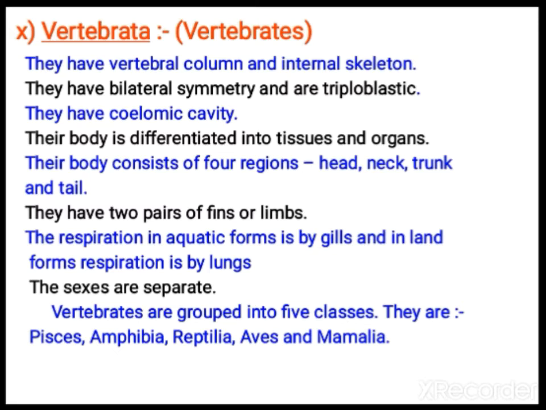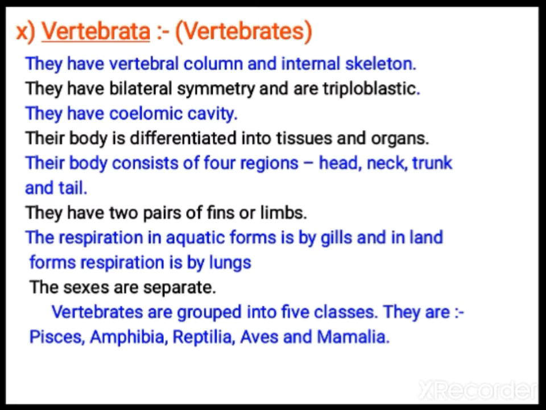A true body cavity is there, and the body is divided into tissues and organs. The body consists of 4 regions: head, neck, trunk, tail. You can ask, we don't have a tail, but we also show a tail during embryonic development. They have 2 pairs of fins or limbs. Limbs means the front leg and the leg at the back, forelimb and hind limb.